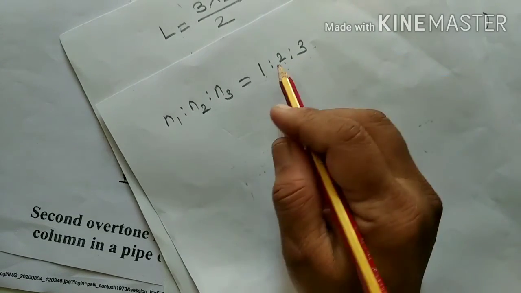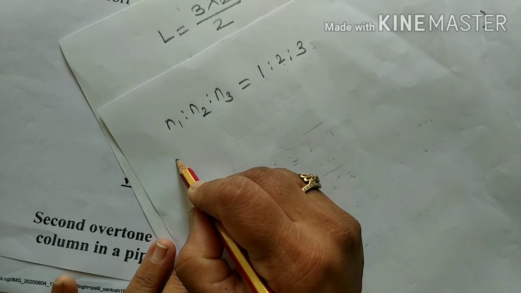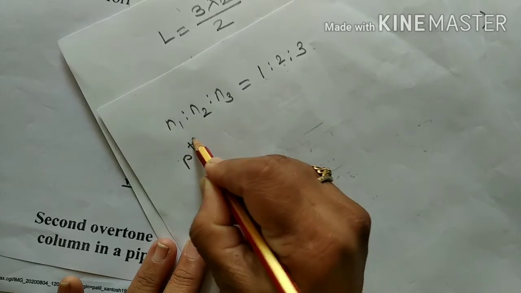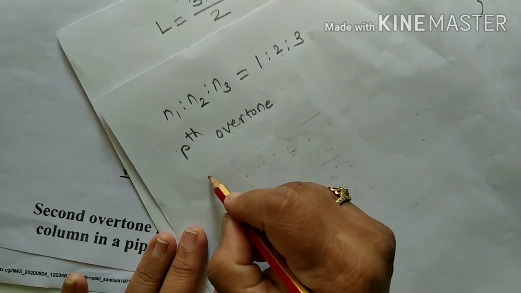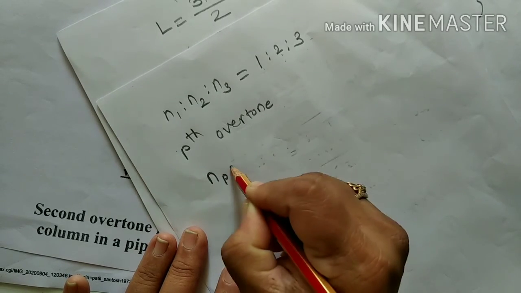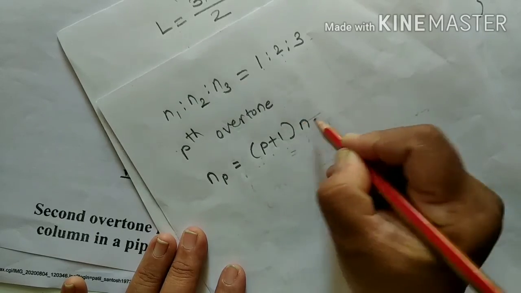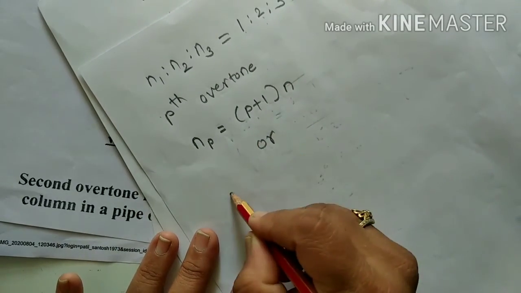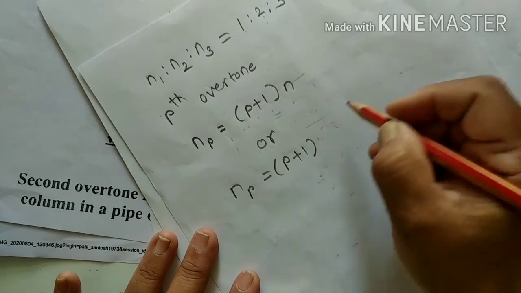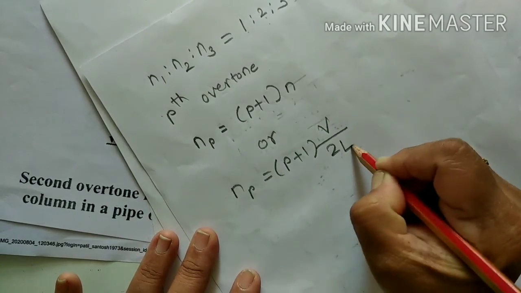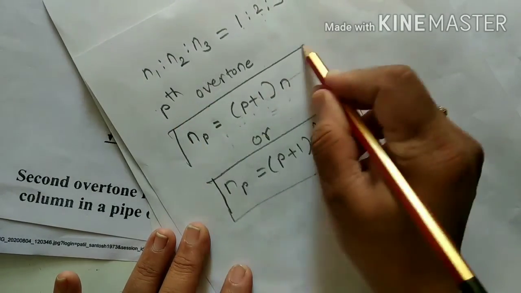And whenever we have to find out the frequency of the pth overtone, we use the formula Np is equal to P plus 1 into N, or Np is equal to P plus 1 into V upon twice L. This is the formula for the pth overtone.